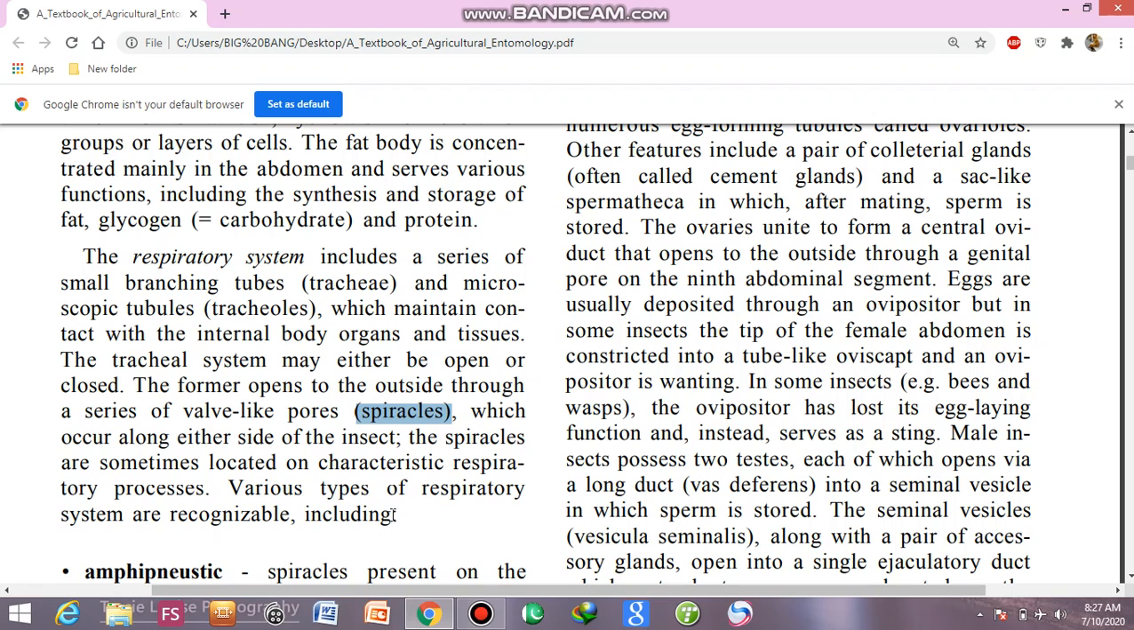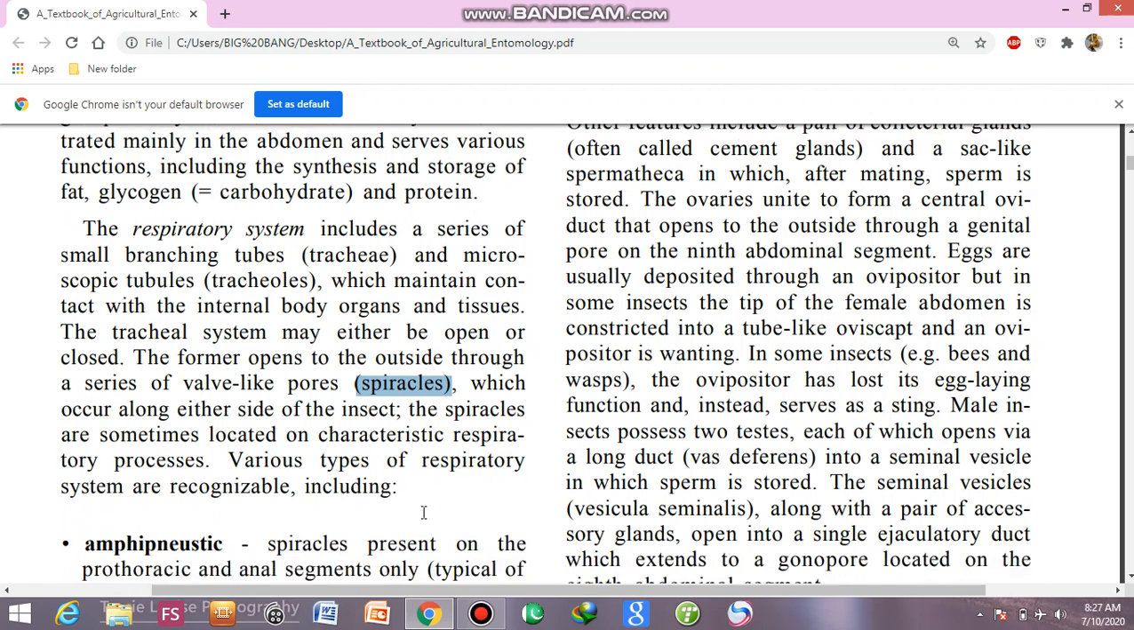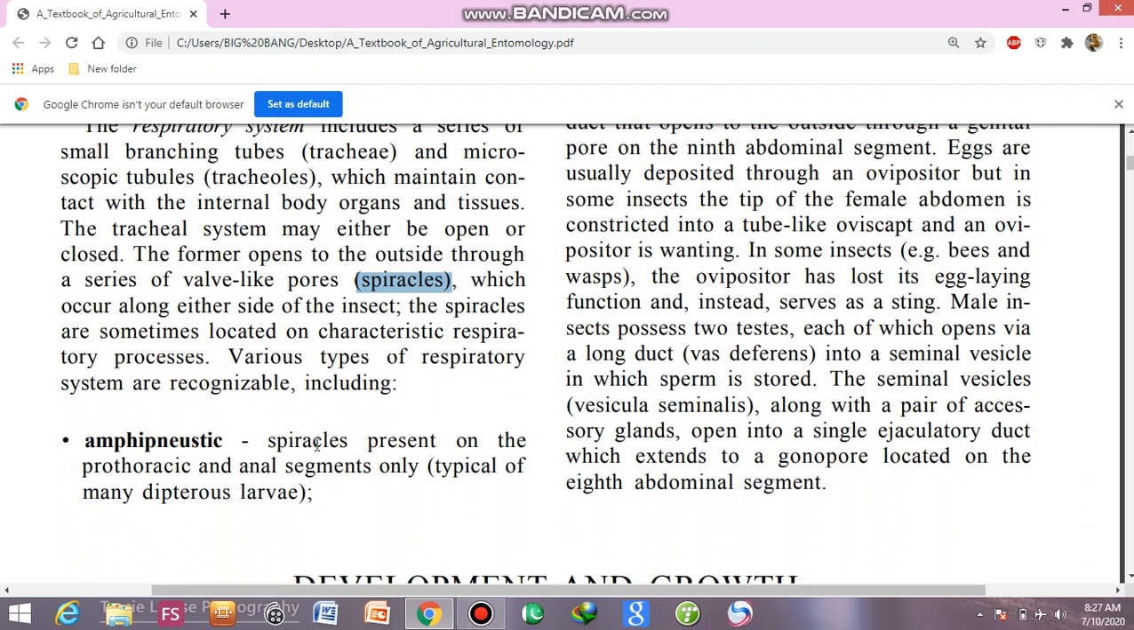Various types of respiratory systems are recognizable, including, now this is new for you, amphipneustic, with spiracles present on the prothoracic and anal segments only. The thoracic region has three parts: prothoracic, mesothoracic, and metathoracic regions. In amphipneustic insects, spiracles are only present in the prothoracic and anal segments. This characteristic is typical of many dipteran larvae.